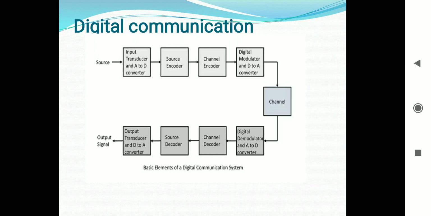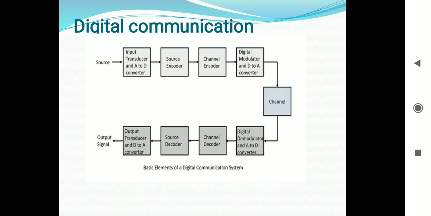Next block is the channel decoder. The channel decoder, after detecting the sequence, does some error corrections. The distortions which might occur during the transmission are corrected using the redundant bits. This helps in the complete recovery of the original signal.